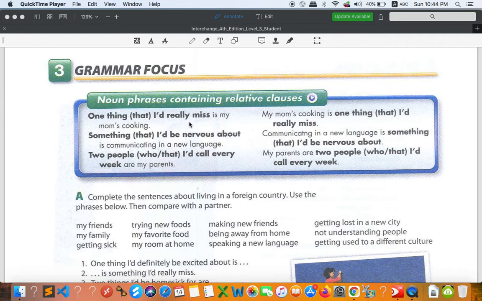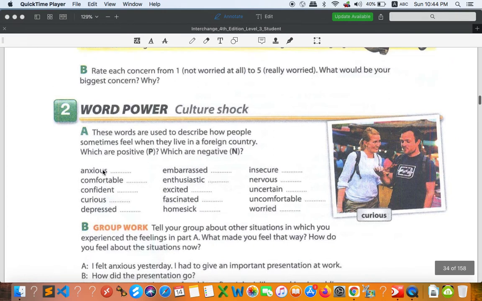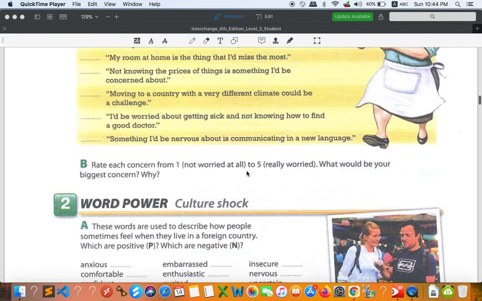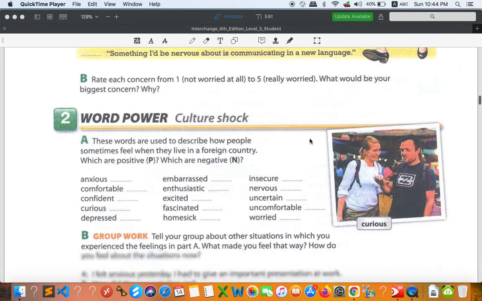So they are not different in terms of the grammar points. But of course, the language used, the context or the situations are different, and the words right here are not really different. They are more likely the same, but the difference is only the language and the pictures, and so forth.